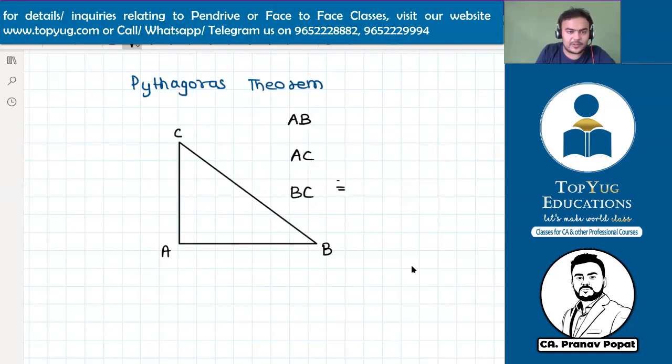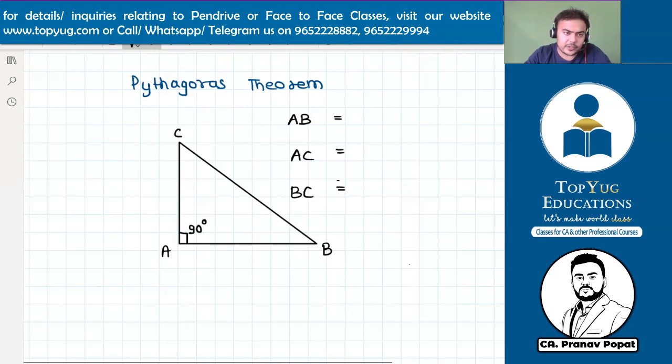Can you tell me which is the longest side out of all these three? The longest one. Sir, anybody can see that, yeah, the side which is opposite to the 90 degrees. So you can see this is the 90 degree angle, right? And opposite to this 90 degree angle, this side is the longest side.